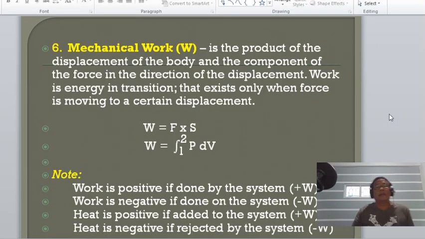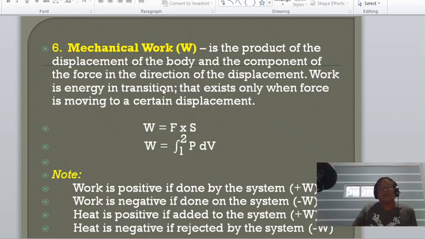Another is mechanical work. Mechanical work is defined as the product of the displacement of the body and the component of the force in the direction of the displacement. Work is energy in transition, so that exists only when a force is moving through a certain displacement.